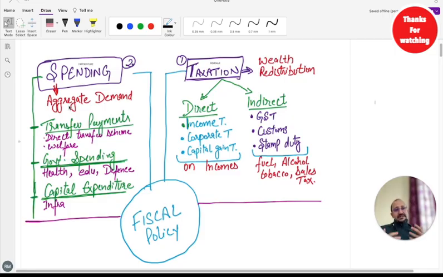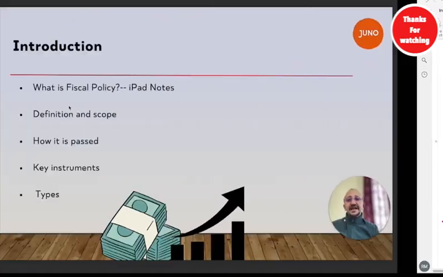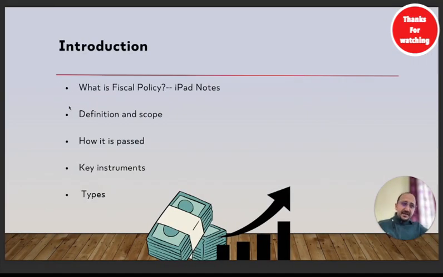So fiscal policy, in very simple terms, is the budget of the country, and government takes money in the form of taxes and uses that money in expenditure for the welfare of the society, basically. This is fiscal policy. But the key player over here is not the central bank. It is the finance ministry, government. So over here, government has to make the citizens happy as well. It is also called a